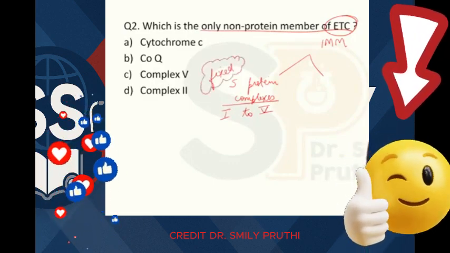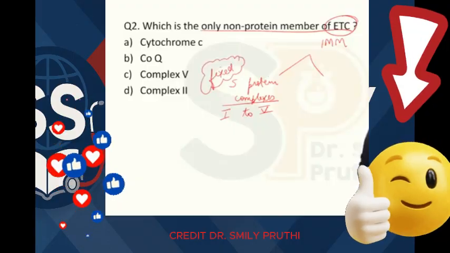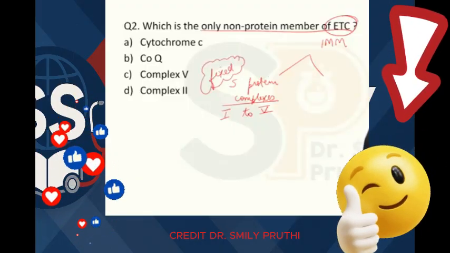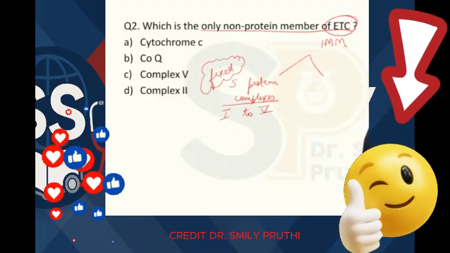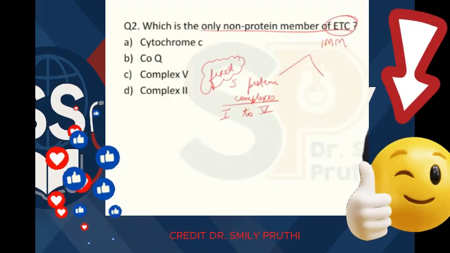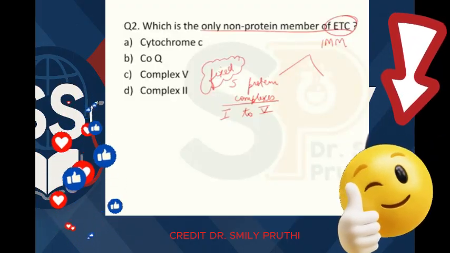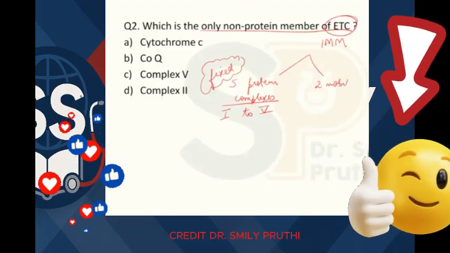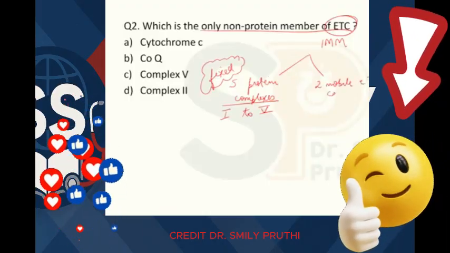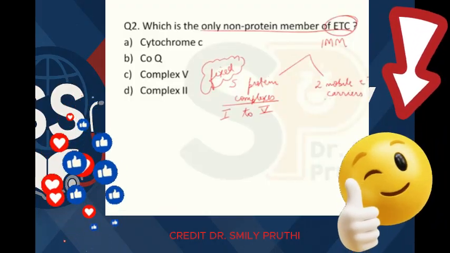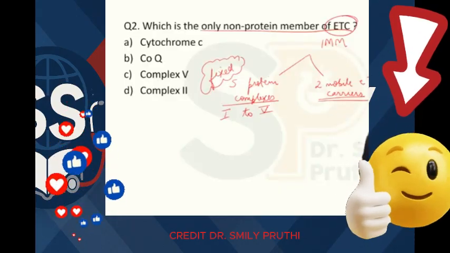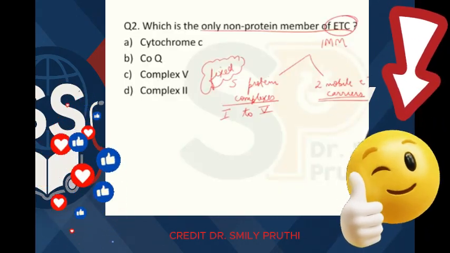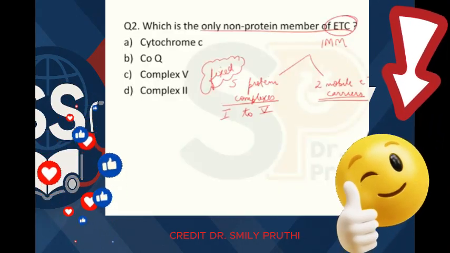See, all the components are present in the membrane, and I am now saying that these 5 complexes are fixed in the membrane. They cannot move in the membrane, right? They are fixed proteins present, right? On the other hand, we have 2 mobile electron carriers. Now these 2 components are mobile, means they can move within the membrane, right?